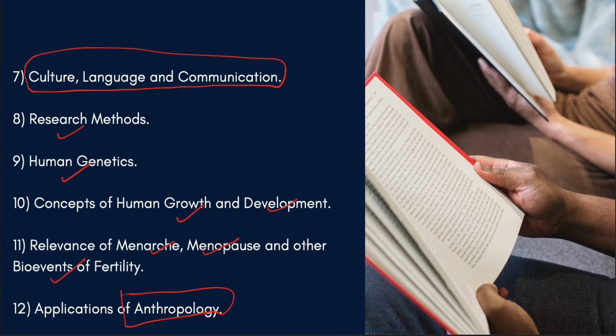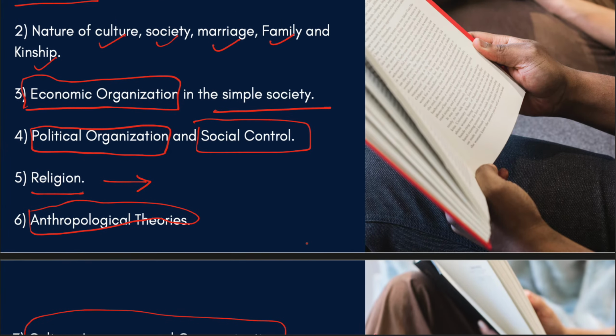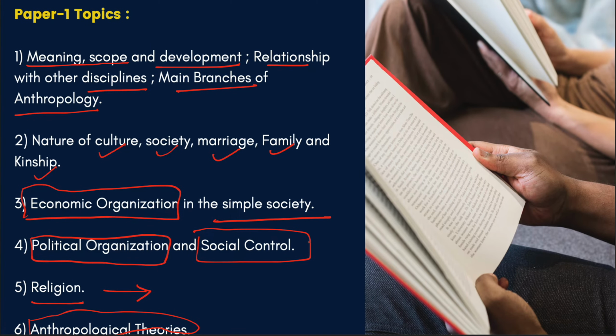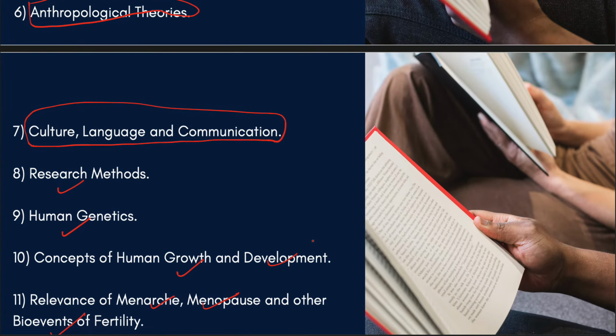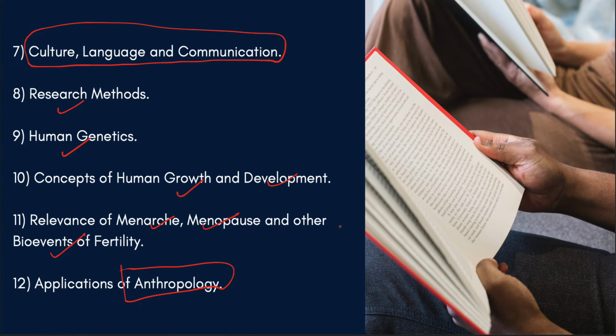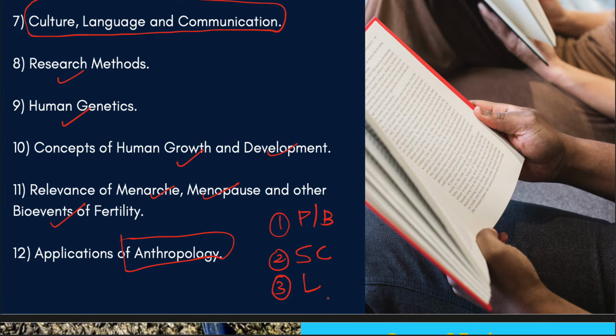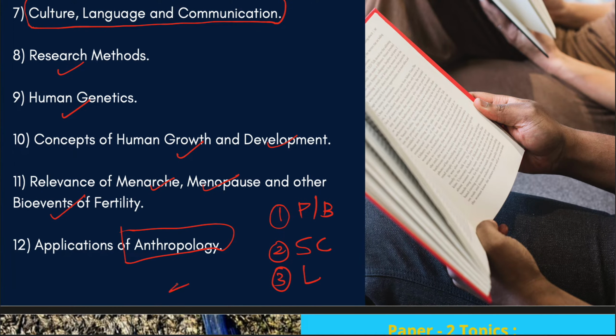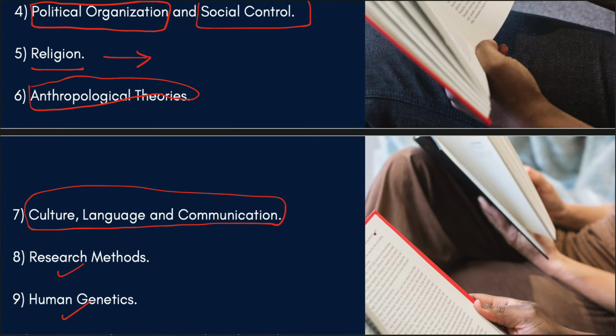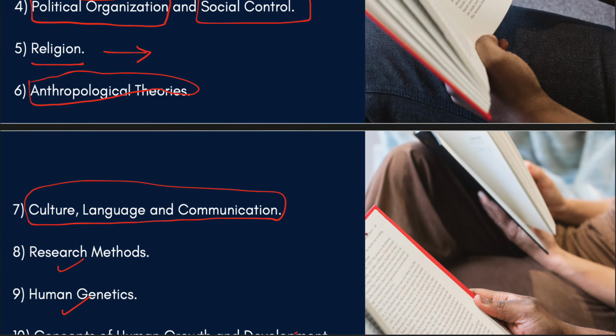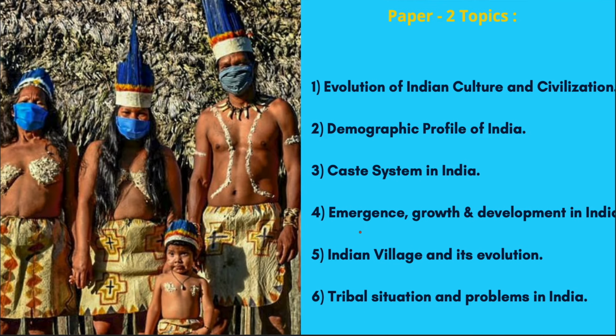Okay, so if you broadly see the syllabus points of paper 1, you will understand that this can be subdivided into 4 parts as we have already seen. First is the physical or biological anthropology. Second is the socio-cultural anthropology. Third is linguistic anthropology. And number 4 is archaeological anthropology. Okay, so ये है आपका broad division of syllabus paper 1.